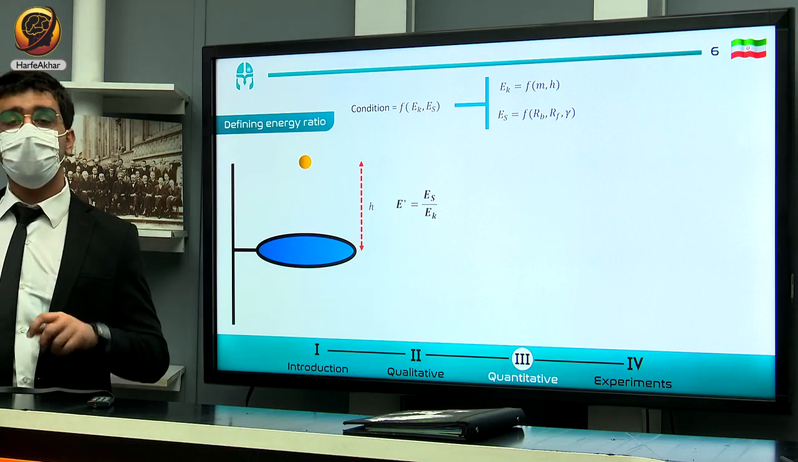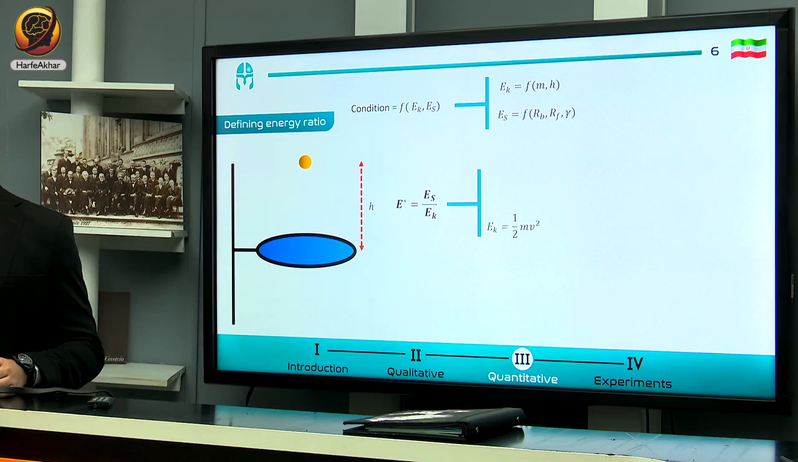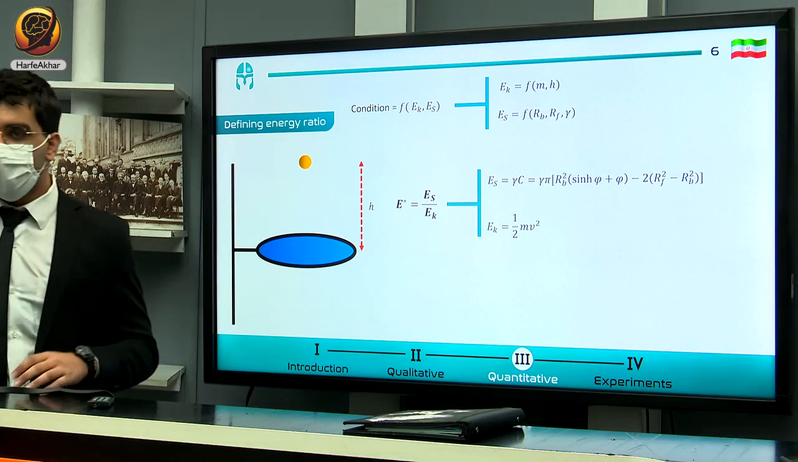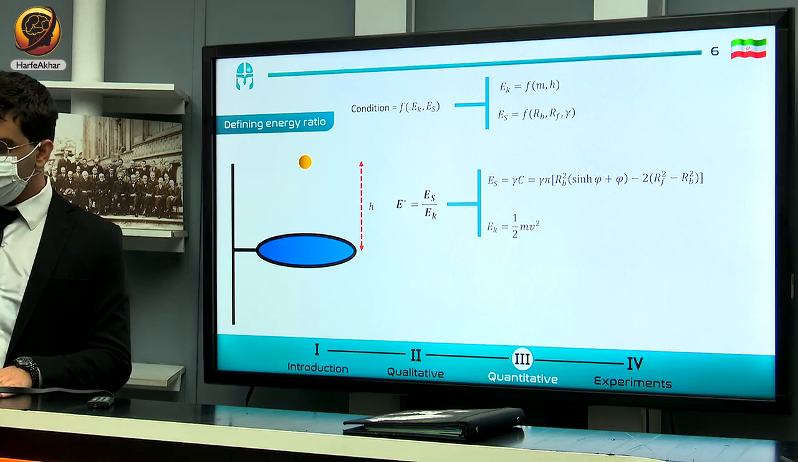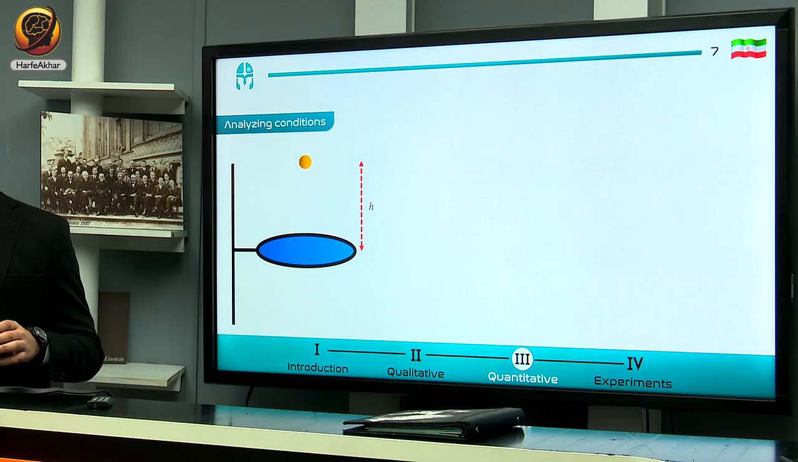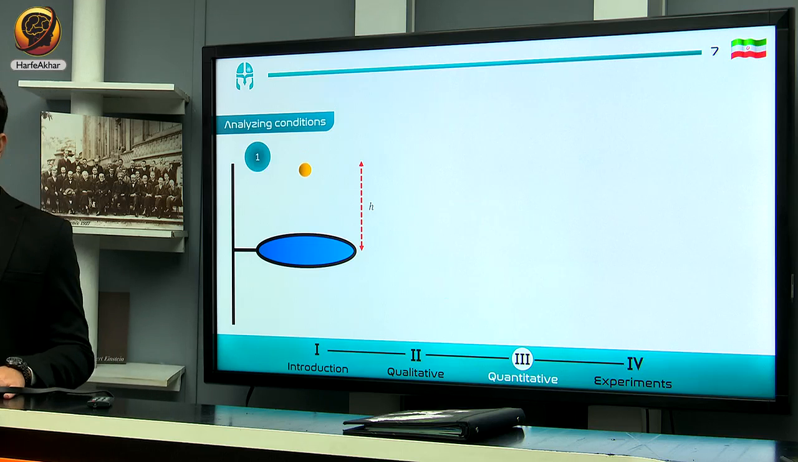Here we define our ratio, which equals the division of these two energies, where kinetic energy equals half of m v squared, and surface energy equals gamma multiplied by C, where C is a geometry term. In the equation below, phi equals 2 times the inverse hyperbolic cosine of the filter radius divided by the bead radius. Based on these two, we can deduce E star, which equals this ratio, where in this equation we include all parameters. As I mentioned before, particles may pass through or return to the surface.